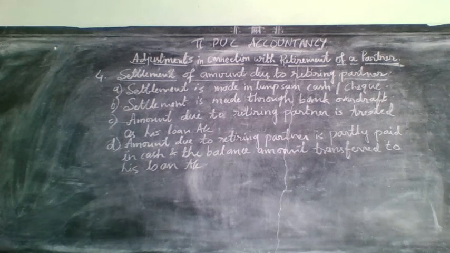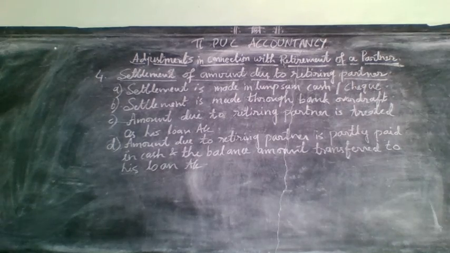In the previous class, you have already learned about the three major adjustments in connection with the retirement of a partner. First, revaluation of assets and liabilities; second, distribution of general reserve and undistributed profits or losses; and the third major part, treatment of goodwill.